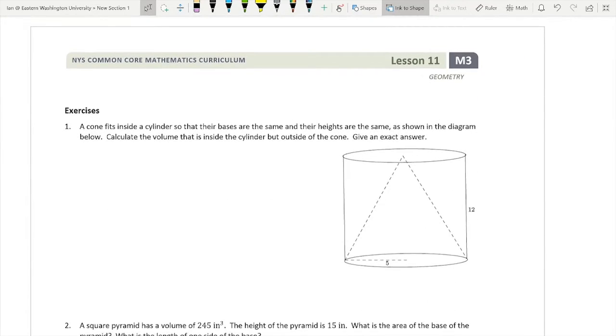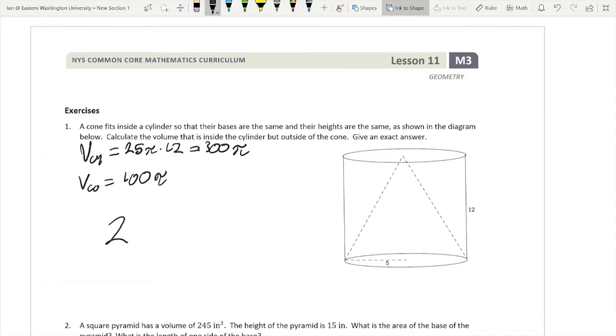So now we have a cone that fits in a cylinder, so their bases are the same and their heights are the same. We need to find the volume that's inside the cylinder, outside the cone, and in an exact answer. And an exact answer means that we're going to be talking about it in terms of pi. So let's find the volume of the cylinder first. Volume of cylinder is going to be pi r squared times h. So 25 pi times 12, which gets us 300 pi. Now the volume of the cone is 1/3 of that, so it's 100 pi. Which means that our volume outside the cone, inside the cylinder, is 200 pi.